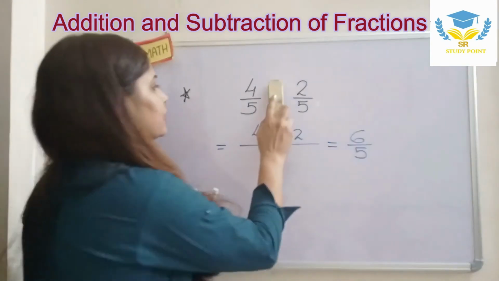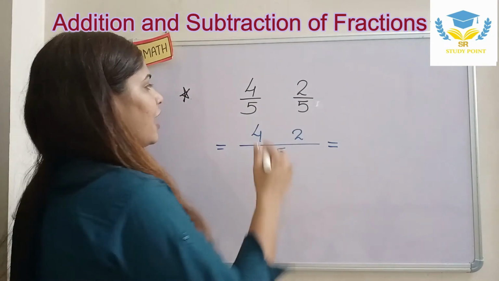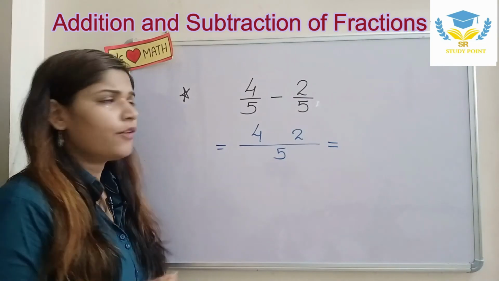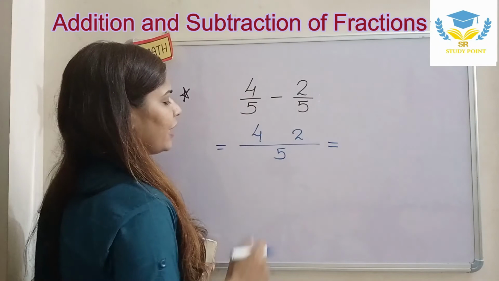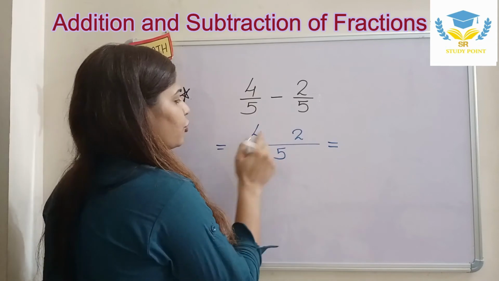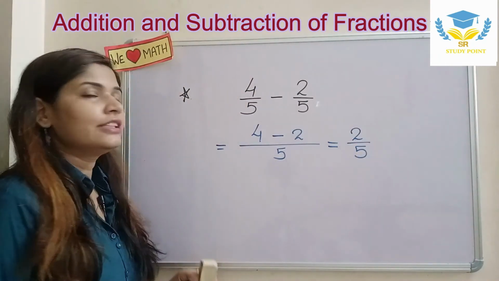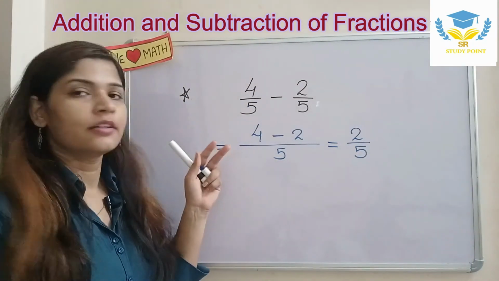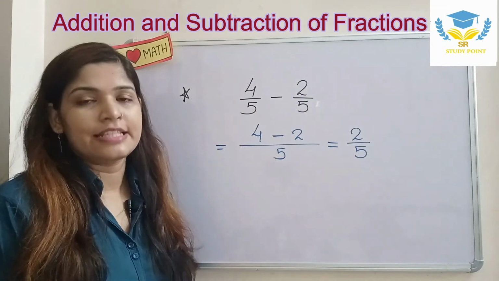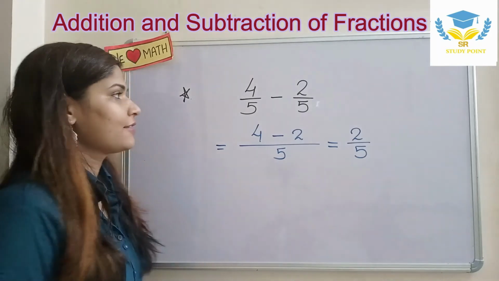Similarly, if I have the symbol of subtraction here, if they have asked 4 upon 5 minus 2 upon 5, what will be the difference, children? We will write down the denominator 5 as common, and then we will copy 4 minus 2. It will be 2 upon 5. So this is how we do addition and subtraction of like fractions. Now quickly see how to perform addition and subtraction on unlike fractions.